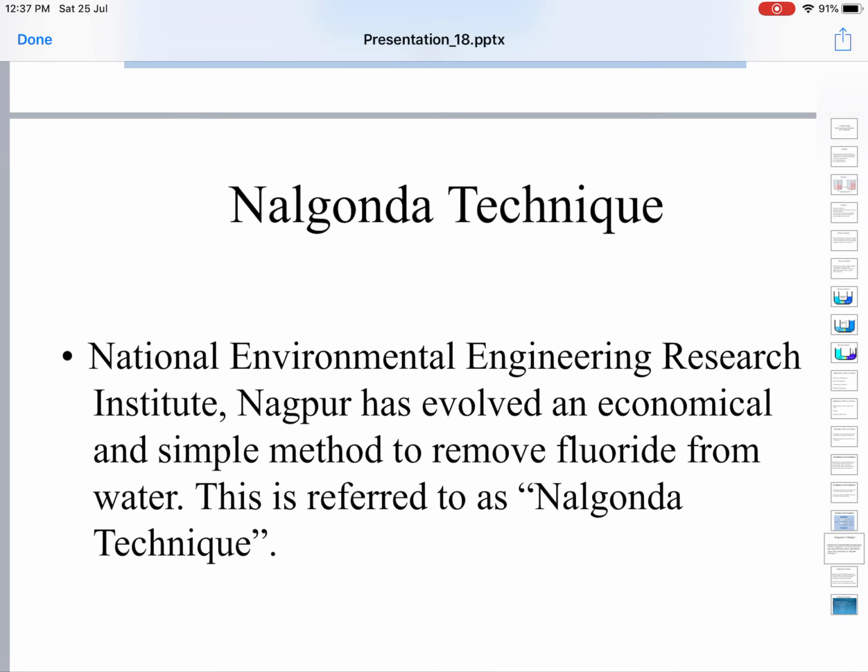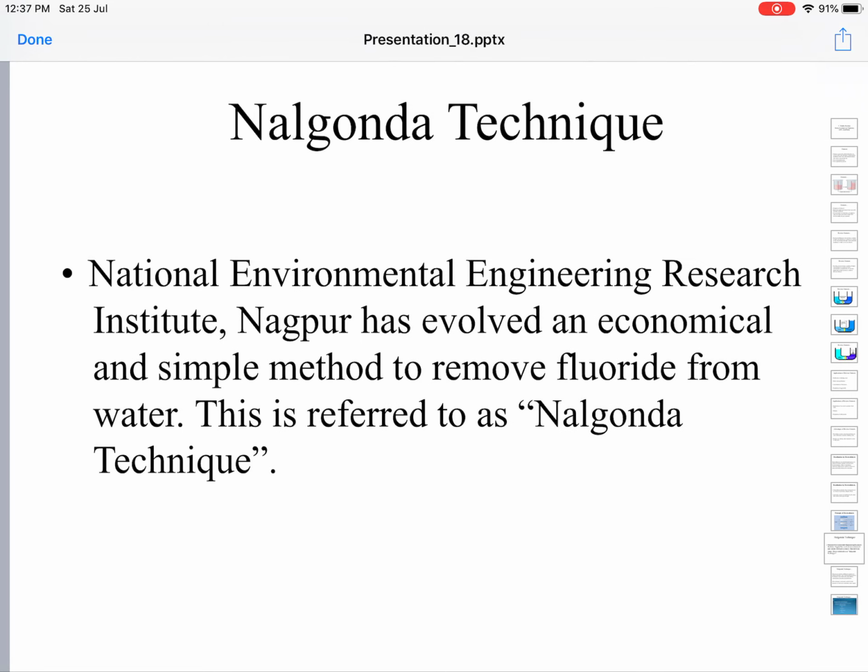Then the last topic in our syllabus is the Nalgonda technique. We have one national agency called the National Environmental Engineering Research Institute, NEERI in short. It is situated at Nagpur. It continues research on environmental issues. Fluorine content in water is a rampant problem in many parts of India. In our own state, Telangana, Nalgonda, erstwhile Andhra Pradesh, Nalgonda, Guntur, these parts are affected by fluorosis.